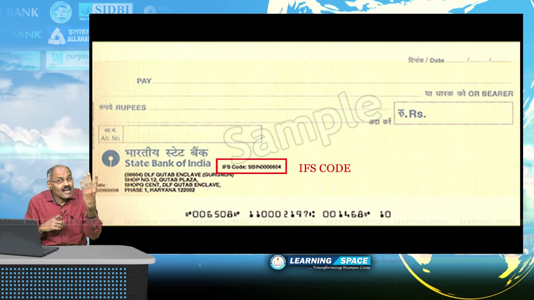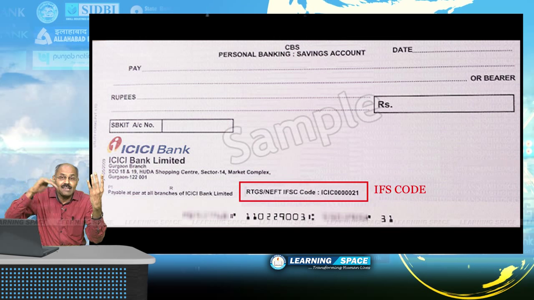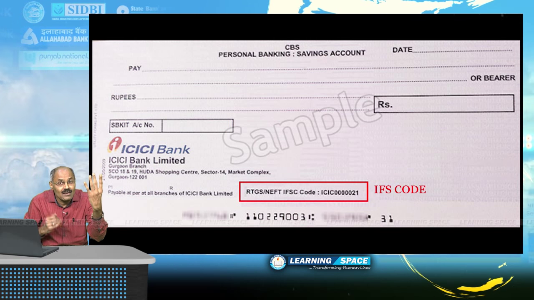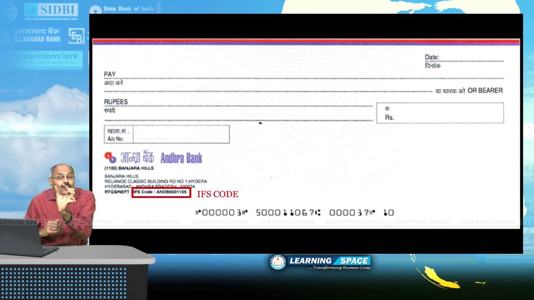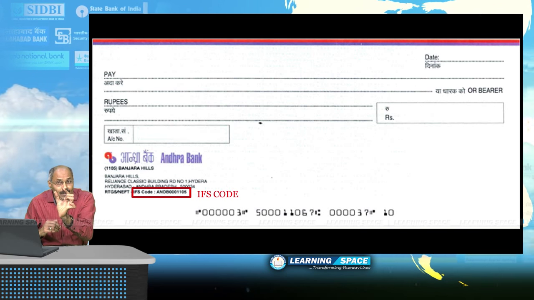If it is State Bank of India, it will be SBIN. If it is ICICI Bank, it is ICIC. If it is Andhra Bank, it will be ANDB, like that. Fifth will be 0. That is kept reserved for future purposes.